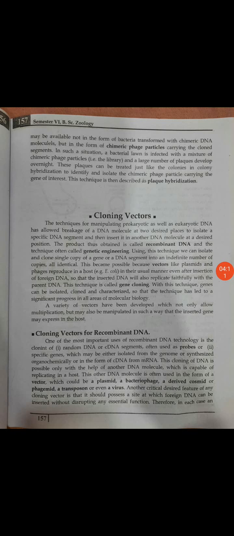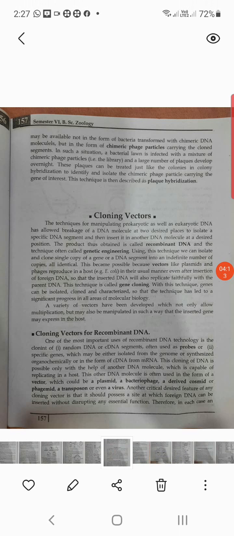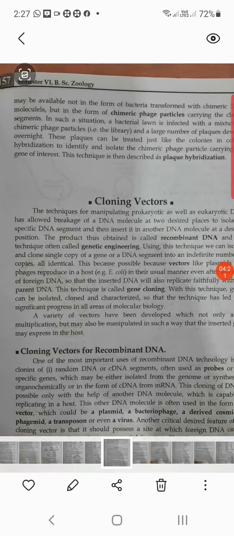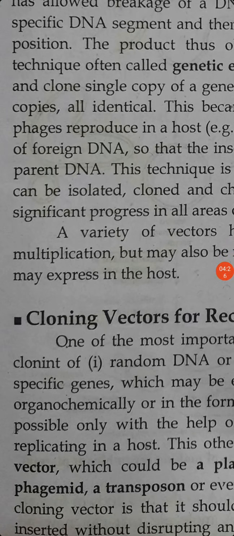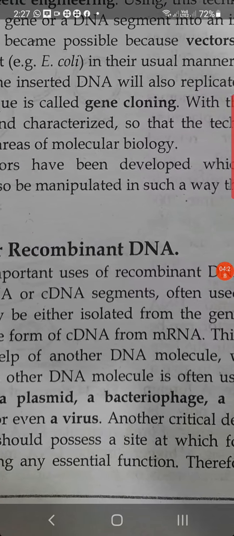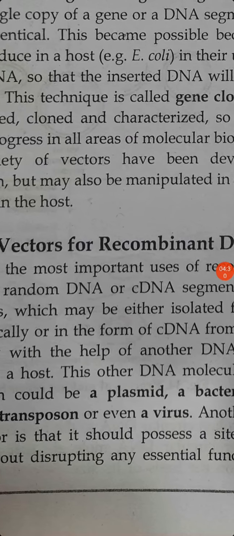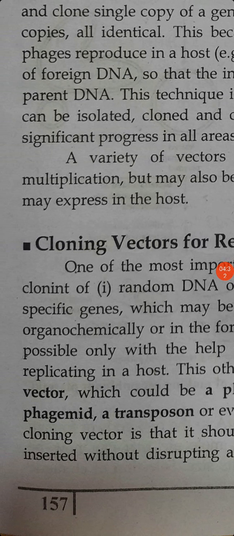I have told you that we have to insert that particular gene into the plasmid. So that other DNA molecule is often used as a vector. The plasmid is used as a vector carrier.